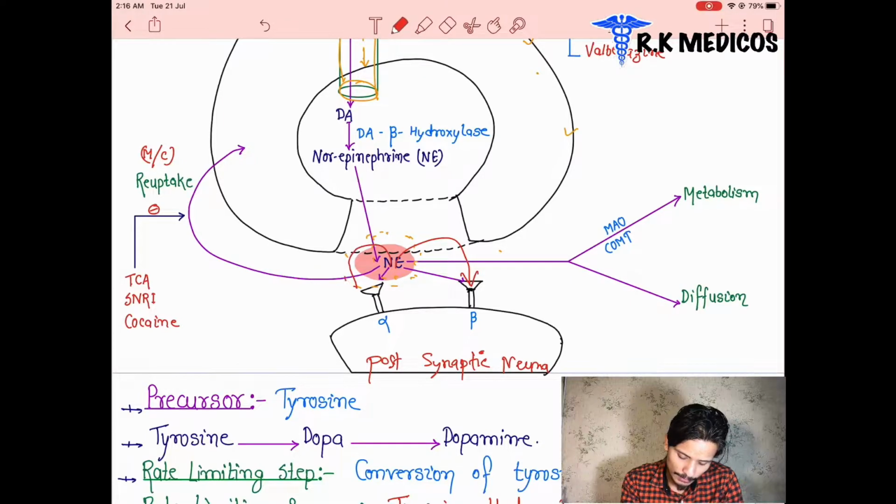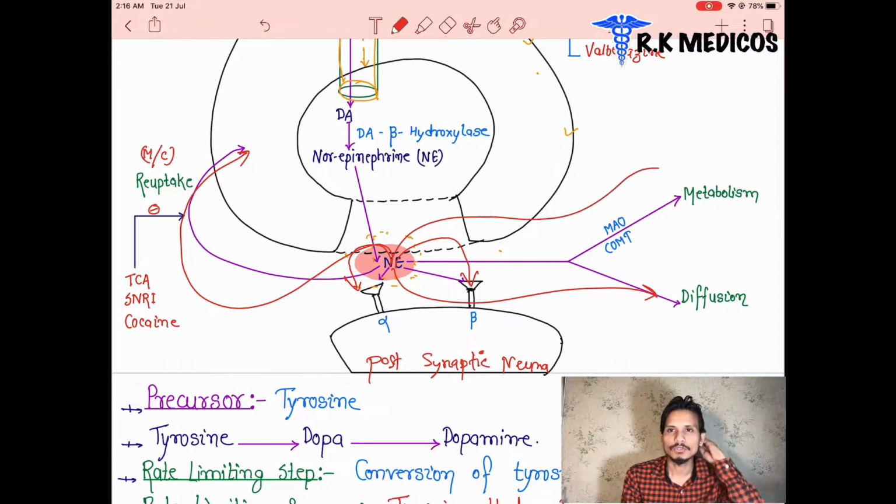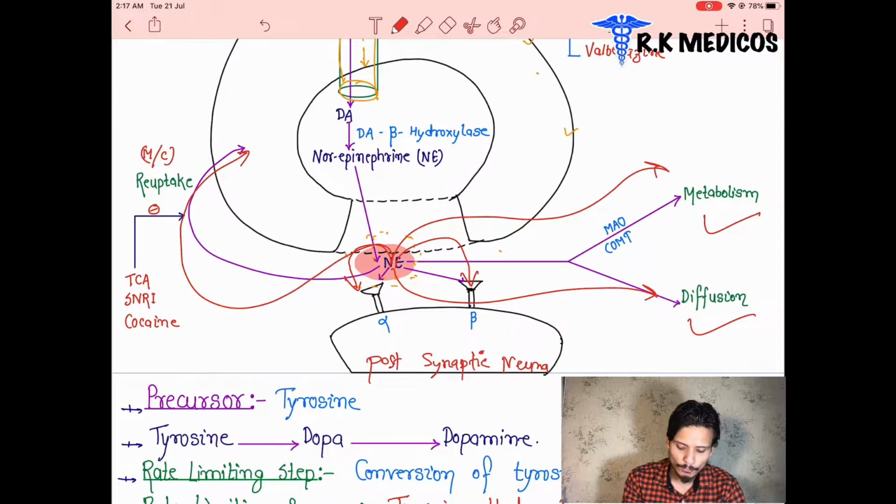So it binds to either beta or alpha. Or there is reuptake of norepinephrine, or the norepinephrine diffuses into the different tissues located in that area, or it is metabolized. So there are several fates: it gets metabolized, it diffuses, it is taken up again, or it binds to the receptor. What is the main role here? The main role is binding to the receptor.